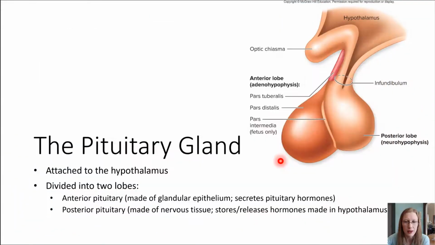Okay, so let's start with the anterior pituitary. So the anterior lobe of the pituitary gland, that's this portion right here. And this is the portion that's made from epithelial tissue, and it's glandular. So it is truly secreting like a gland. It's in the endocrine system, and it's secreting hormones that will go out into the bloodstream and influence a lot of different target organs throughout the body.